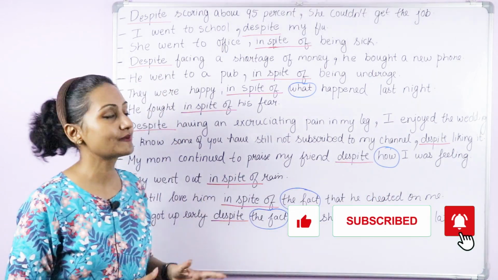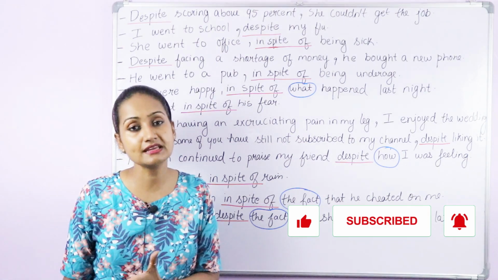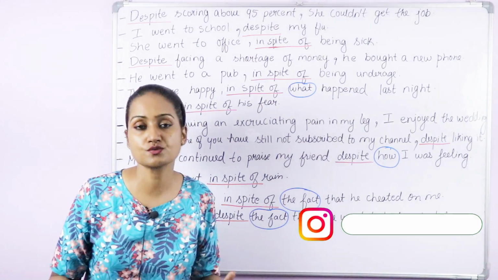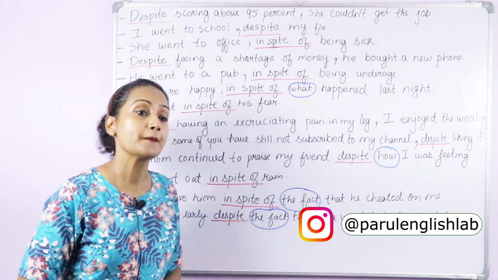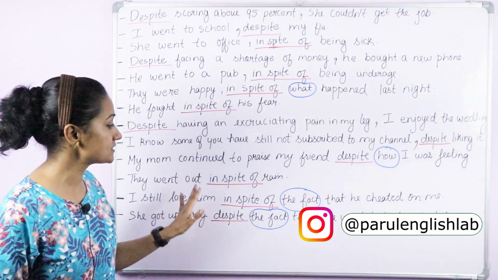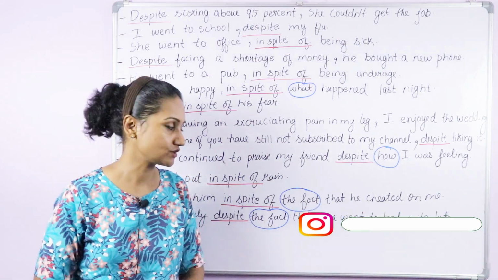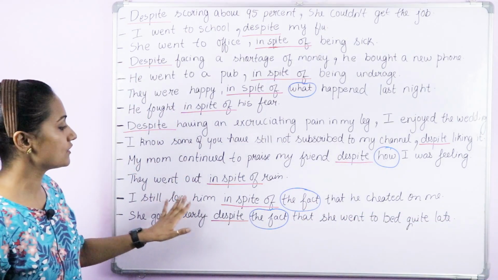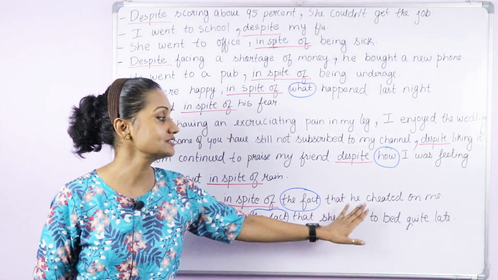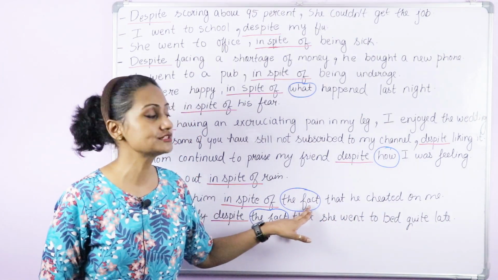They went out in spite of rain. Generally, when it rains, we don't go out, we sit at home and relax. But they went out in spite of rain. Again, a contrast. I still love him in spite of the fact that he cheated on me. So here I have used the fact.